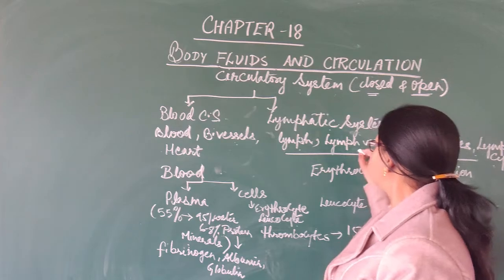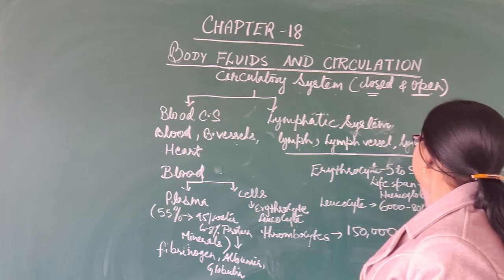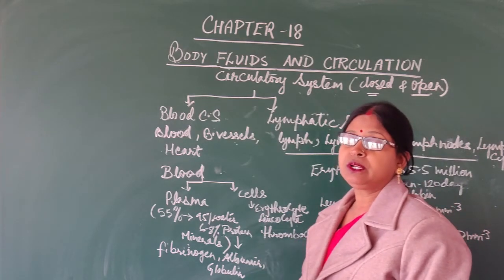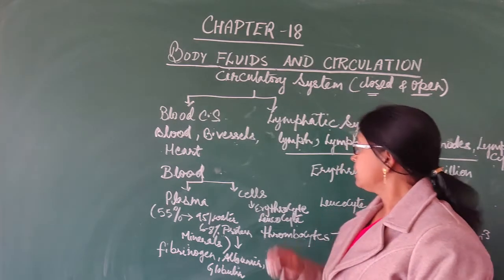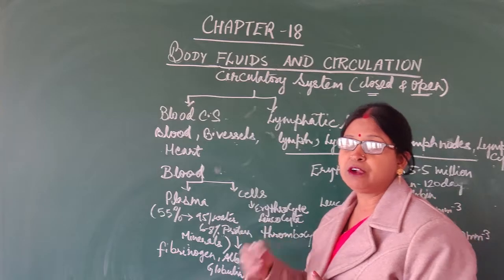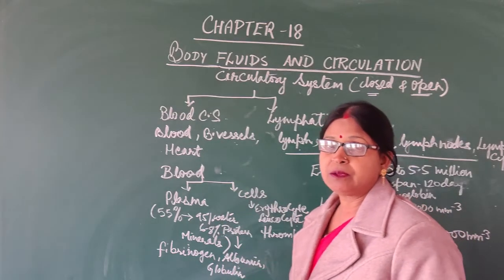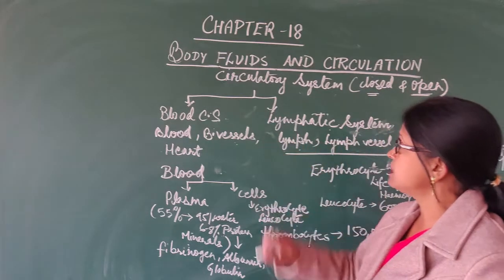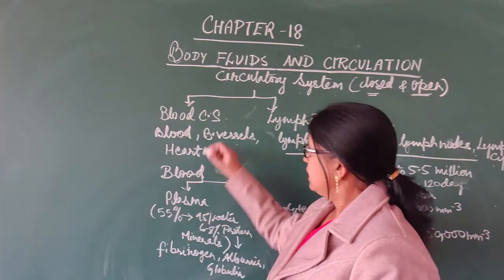This lymph moves through the lymph vessels, passes through the lymph nodes, and finally it is given to the veins and comes to the heart for purification. So the lymphatic system also helps in the process of circulation.